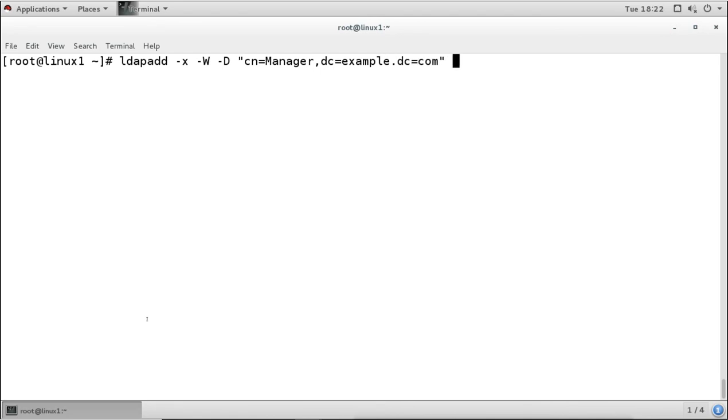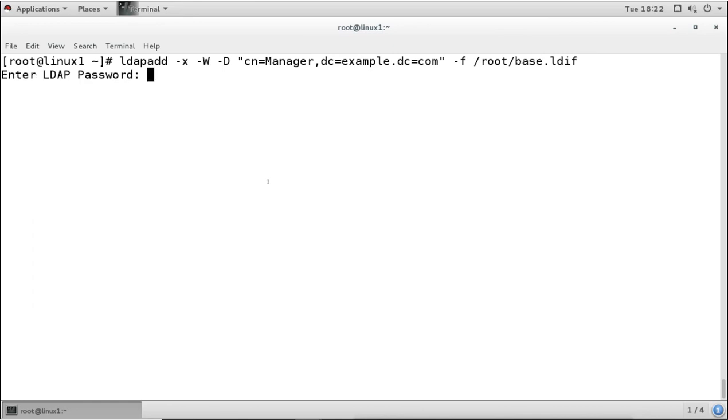Now this is for the base information. So we are getting the base information for the manager object from the file which we have created, that is the base.ldif.